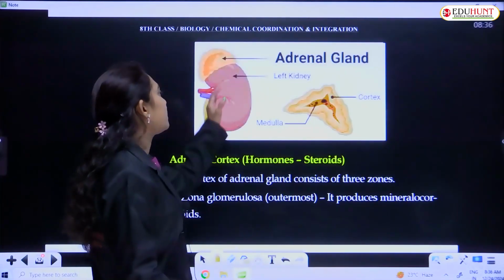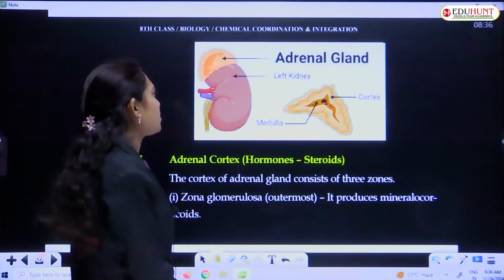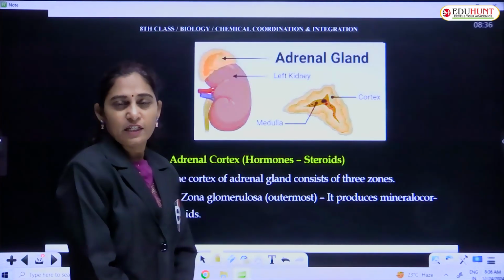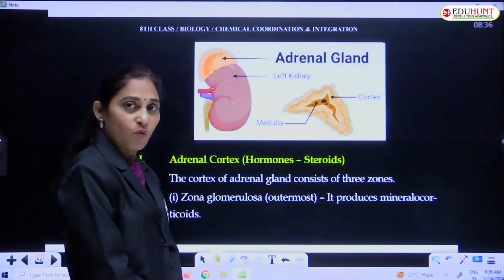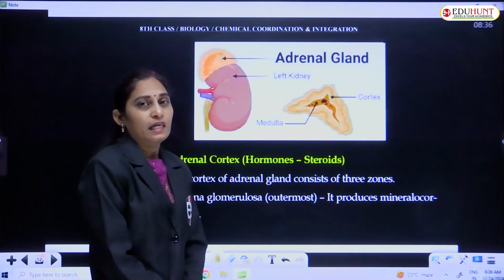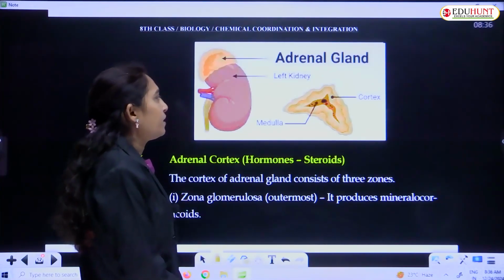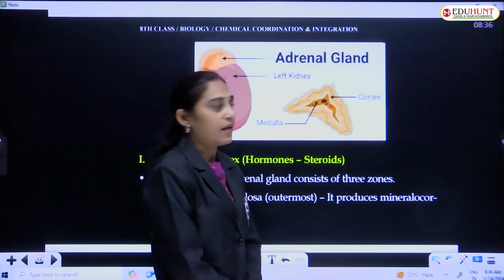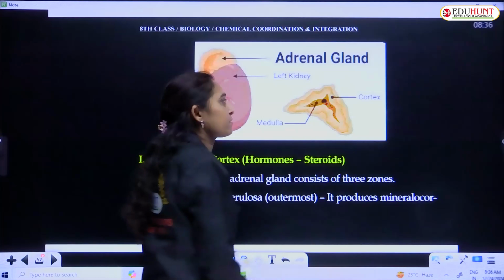If you see the kidney, just above the kidney there are two glands. Each kidney bears one adrenal gland. In the picture, the left kidney is shown. If we take a section of the adrenal gland, it looks like this.